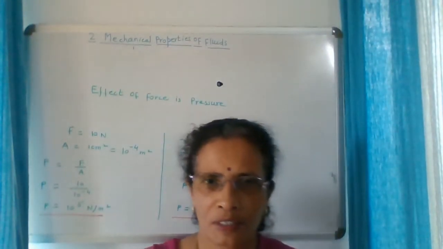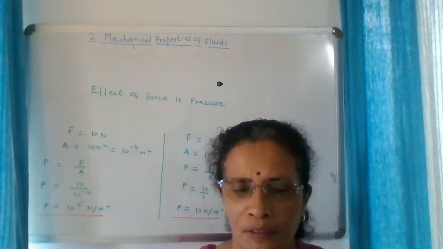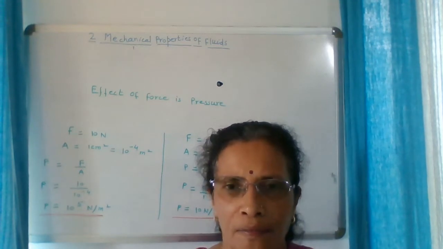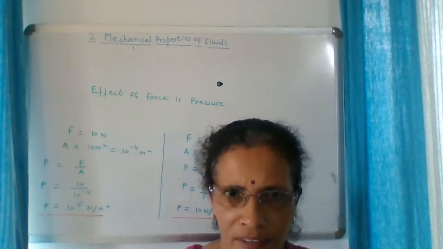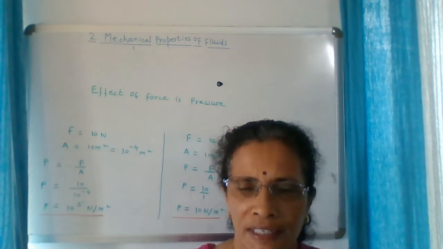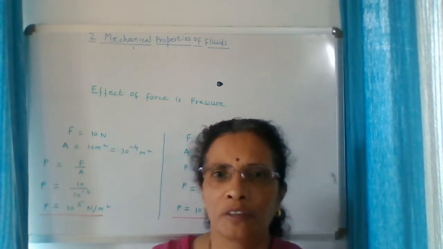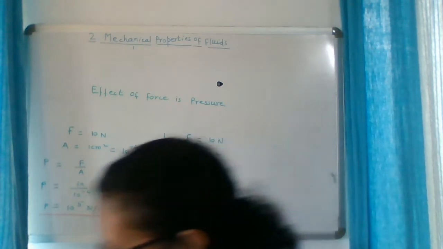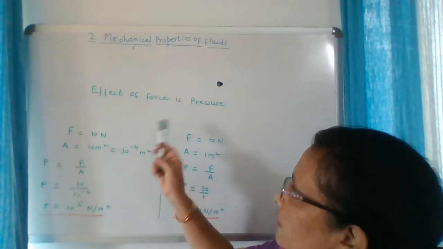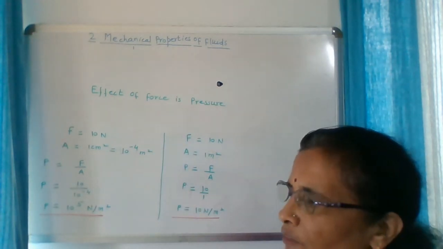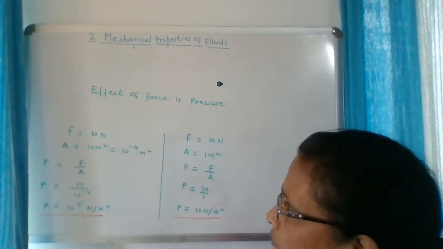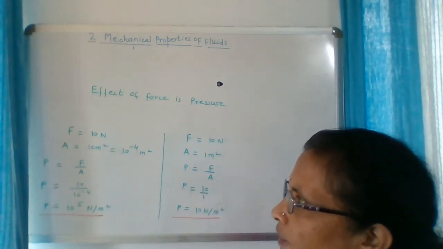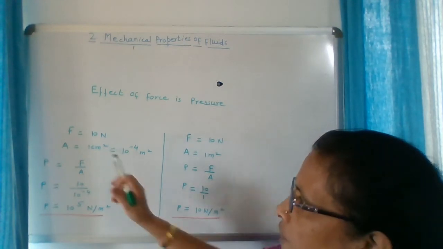Just to add to the previous topic, we were discussing examples of pressure, general examples that we observe in day-to-day life. That example you can understand in a mathematical way also. We know the formula of pressure: it is equal to force upon area. Written on the whiteboard also. Suppose we are considering a force of 10 Newton applied on an area of 1 centimeter square. So what will be the pressure?